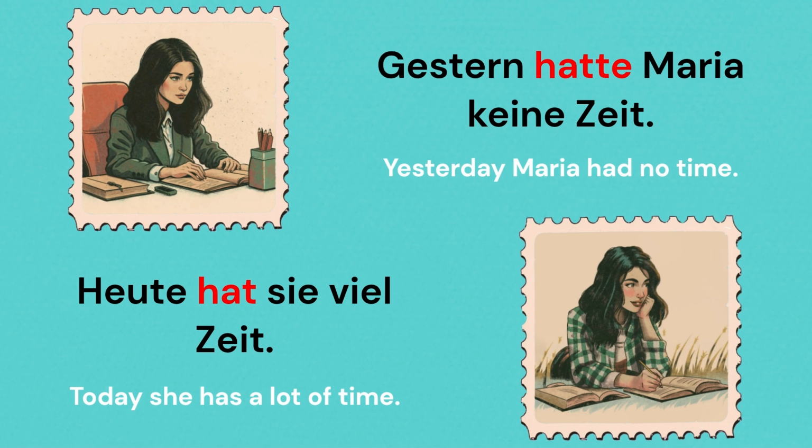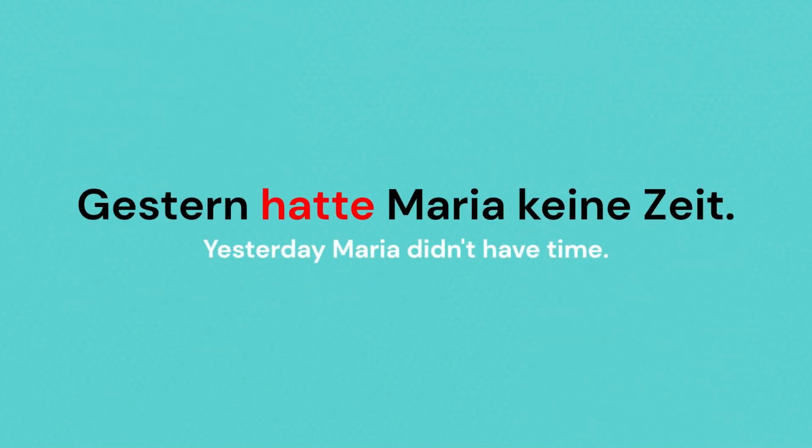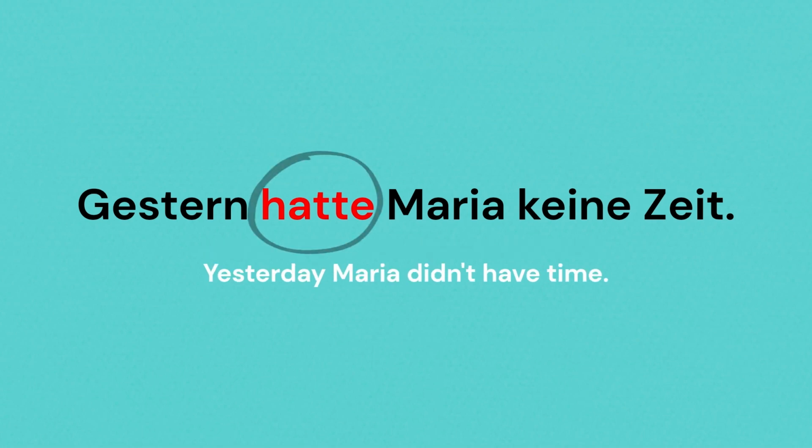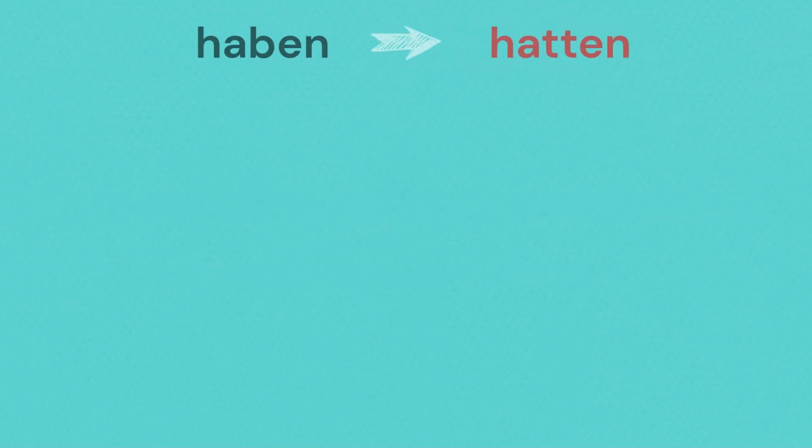In all these three examples, the first sentence is in Vergangenheit. Let's look at one of these sentences. Gestern hatte Maria keine Zeit. The verb hatte is conjugated and in the second position. This verb is in the Vergangenheitsform, that is, in Präteritum. The verb hatte is the Präteritum for haben. Now let's see how to conjugate this verb.